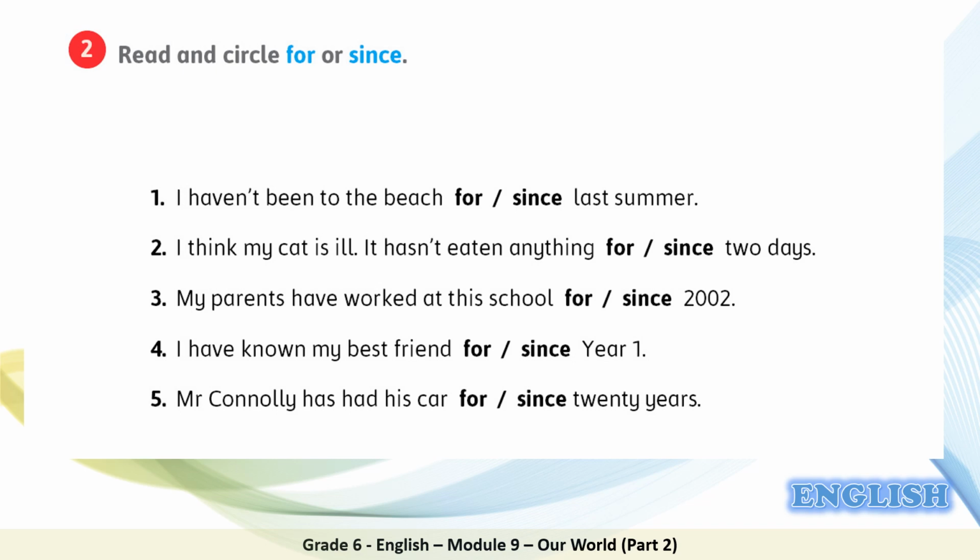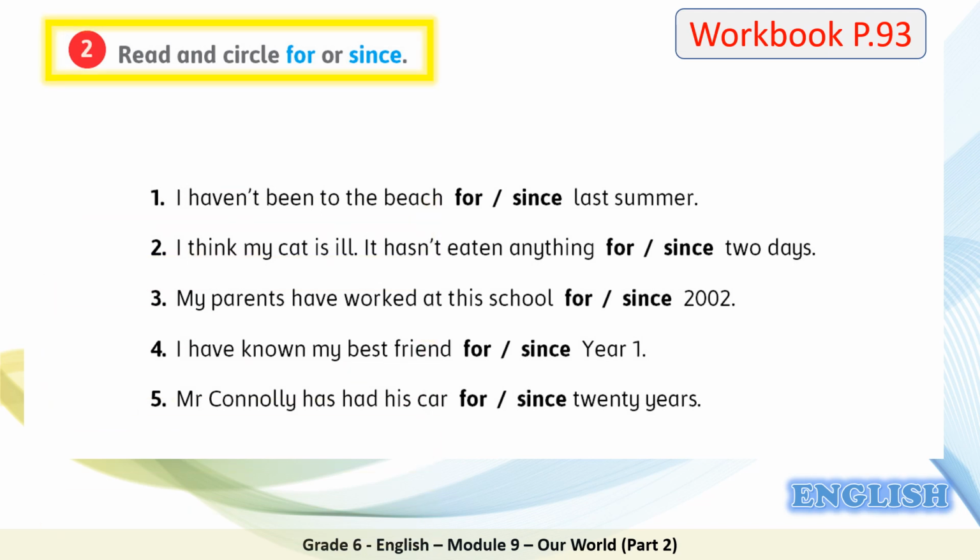So now let's practice what we have learned in this lesson. Open your workbook page 93, activity number 2. In this activity, we will read and circle either for or since. I will do number 1 as a model. And remember, you have to find the key in each sentence to decide which answer is correct.